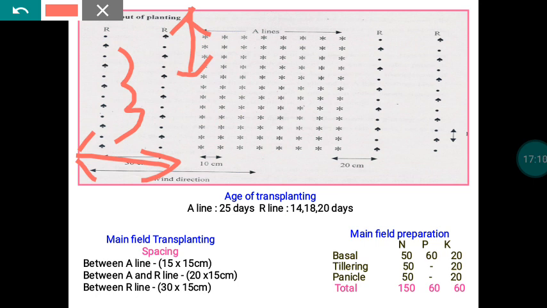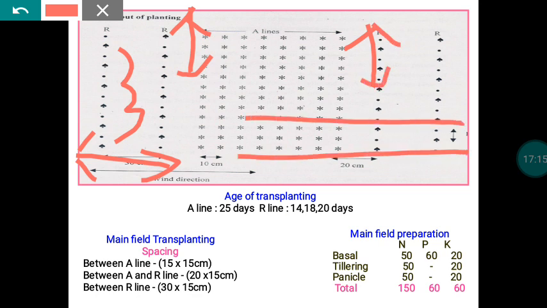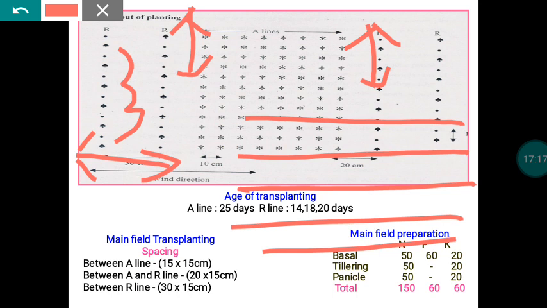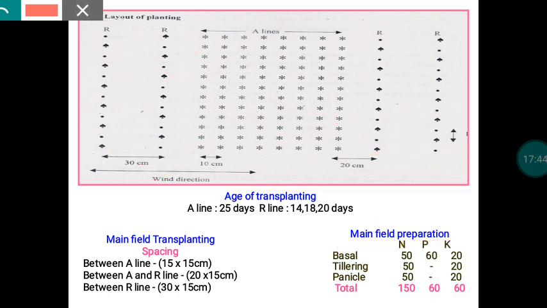Suppose the wind direction is going to be in this direction, which means you have to plant this way. Okay, so that is a very, very important one. Whatever pollen is produced by the R line should reach the A line. Only then can you harvest hybrid seeds from the A line, or otherwise you cannot get any seed material from the A line. So that is a very, very important thing as far as planting R and A material in the main field is concerned.